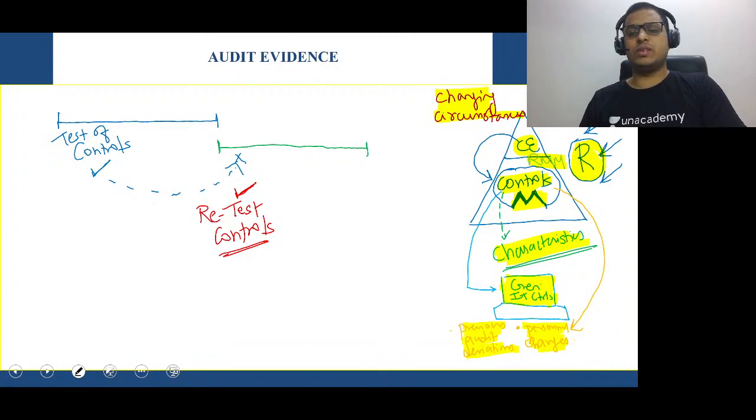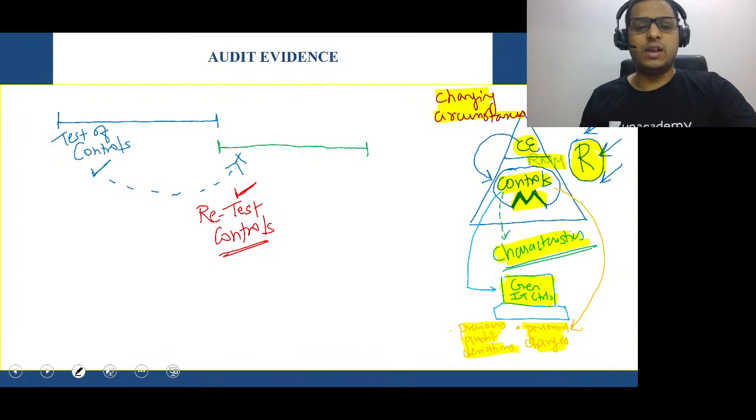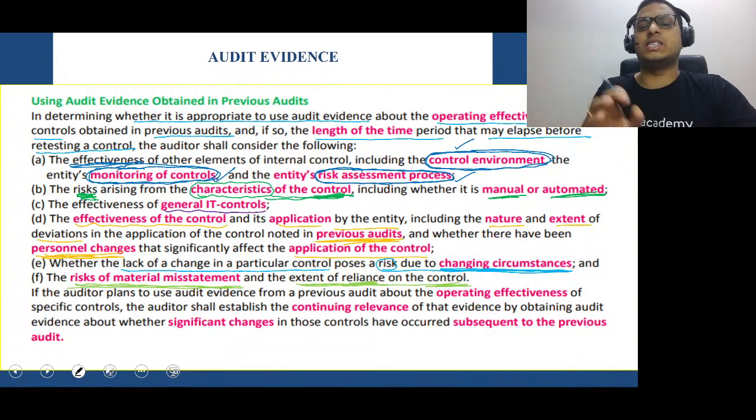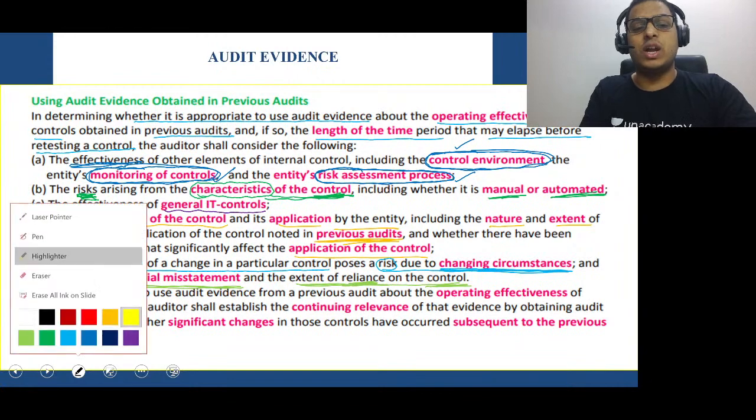Easy to understand, simple to understand. Clear? Now, this completes a very important answer, if you ask me. It is in relation to, sir, should the auditor retest the controls in a simple way? Should the auditor think of retesting the controls? The auditor should check these areas and then decide whether retesting of controls is required or not.